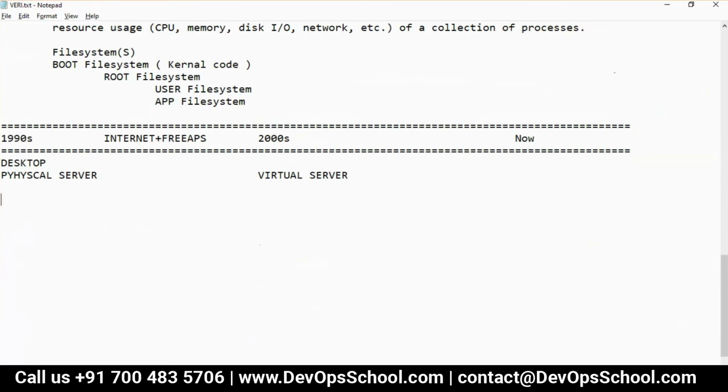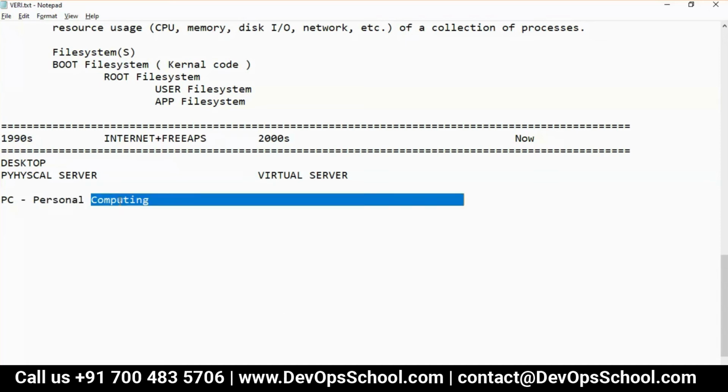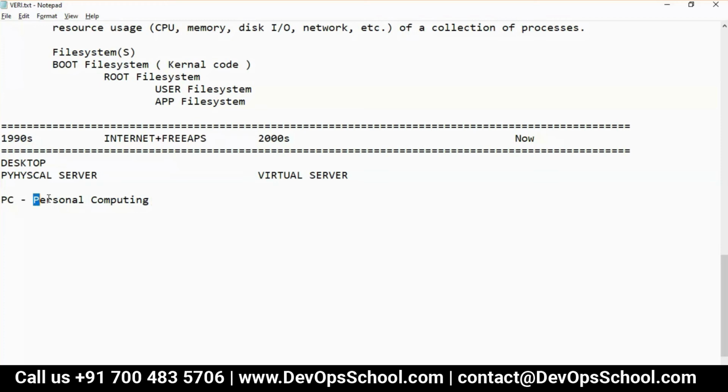So guys, do you know what is the full form of PC? Personal computer. Okay, great. You must be thinking why I'm asking a stupid question. But personal computing, read it again. Personal computing. What does that mean?